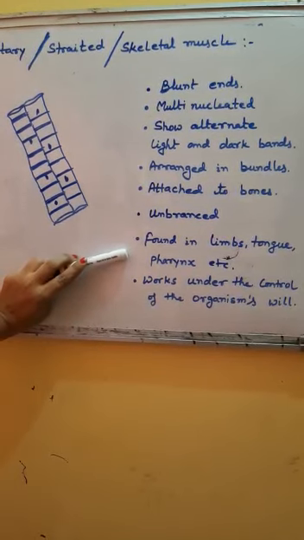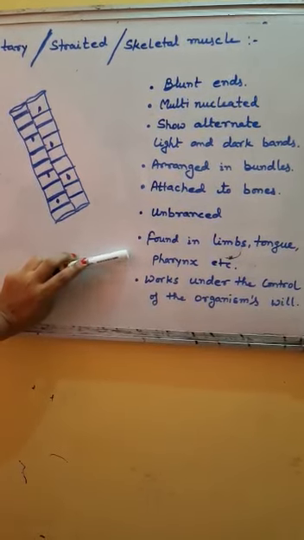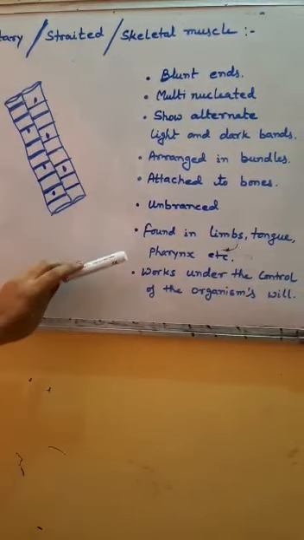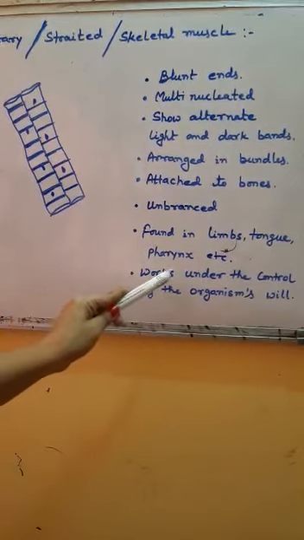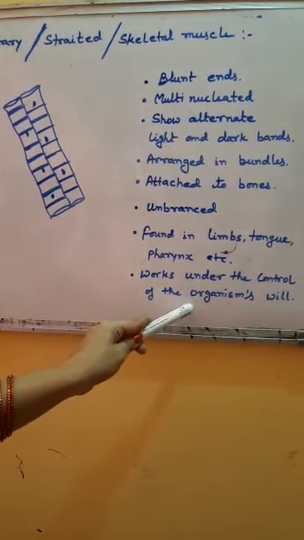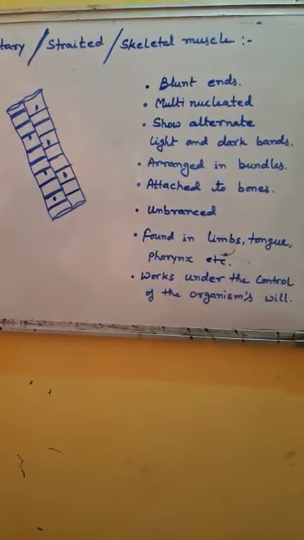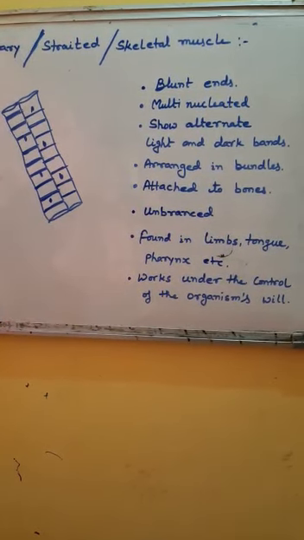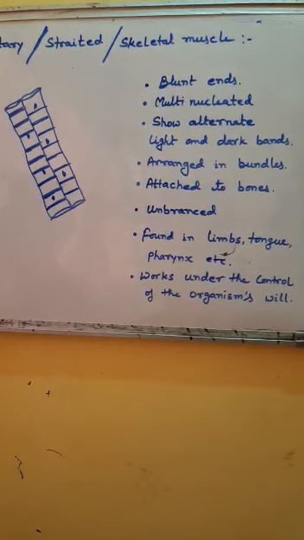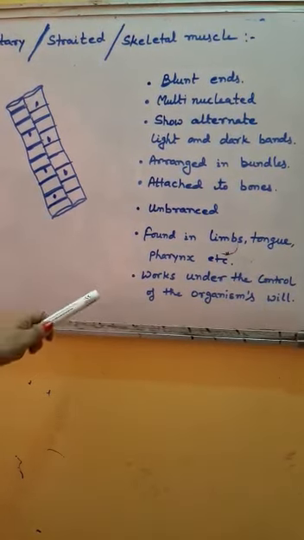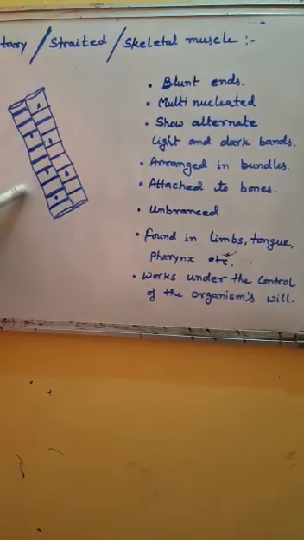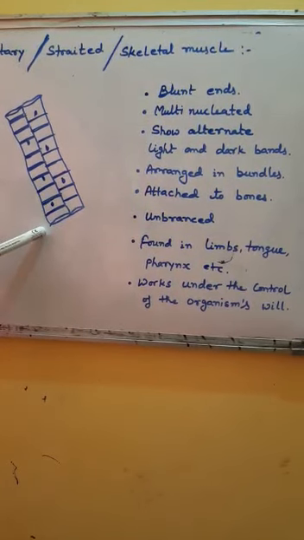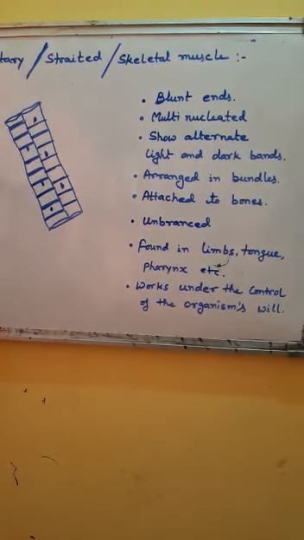All the places where movement is according to our will, these muscles are present. These work under the control of the organism's will and help in movement of body parts and locomotion. They help in several voluntary movements of the body. These muscles get tired soon and require relaxation after a certain gap.